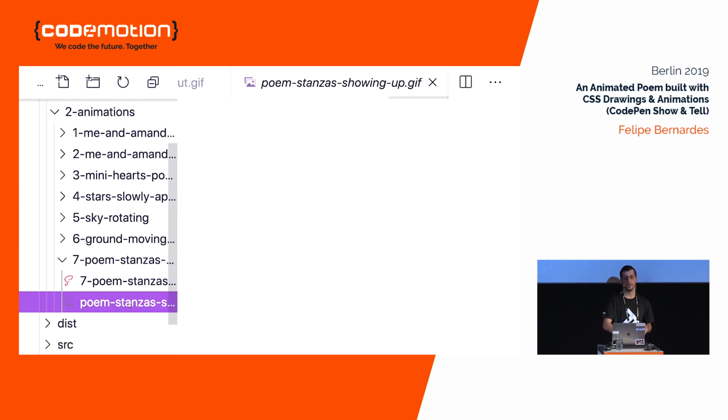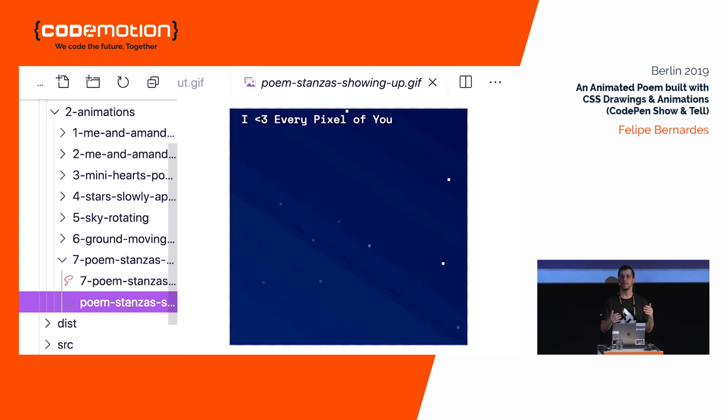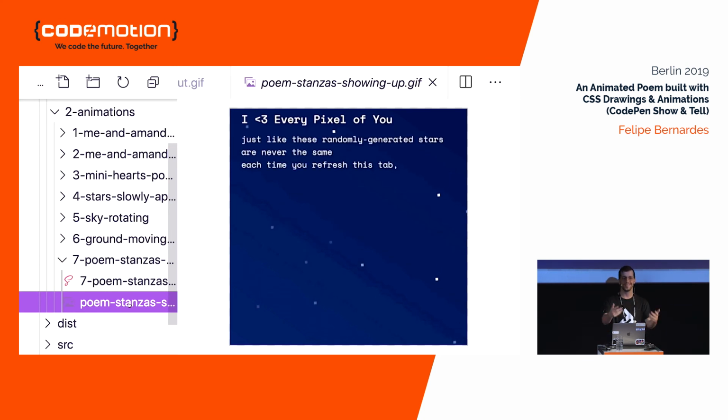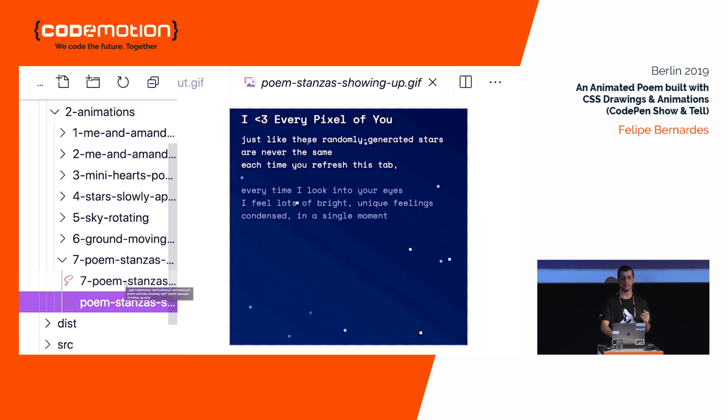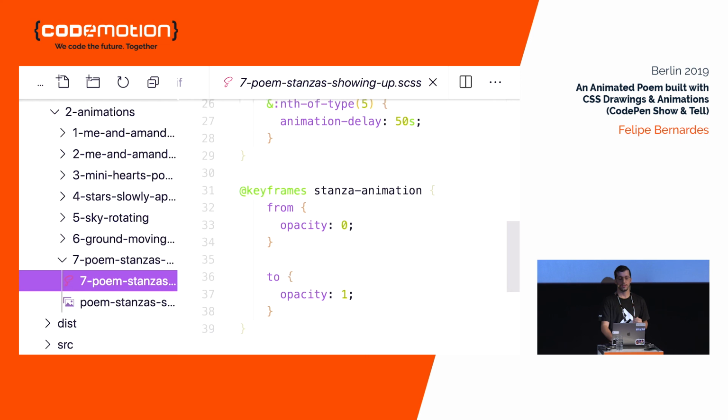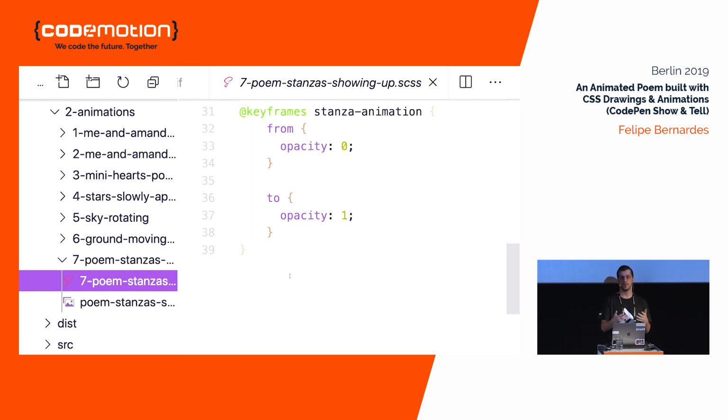Finally, the poem stanzas appear slowly one by one, because I wanted Amanda to read it slowly and not everything at once, to create suspense. And the way we do it is pretty much the same as the stars. The keyframes are just animating the opacity from 0 to entirely visible.